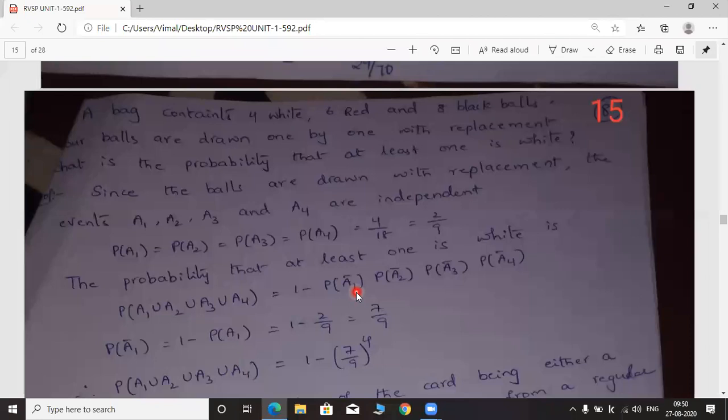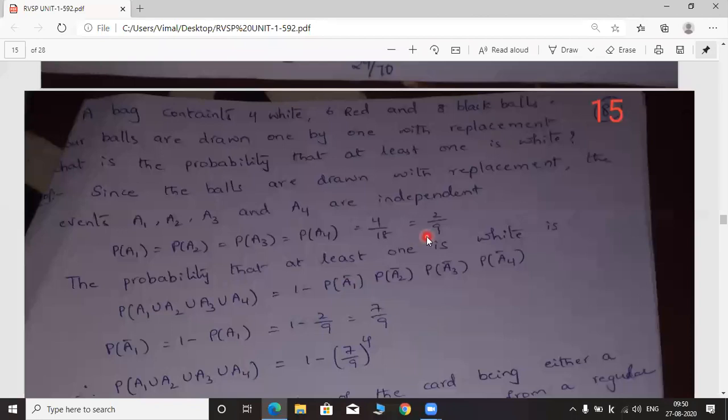Similarly, P of A2 bar means probability of getting a ball which is not white, and P of A3 bar means probability of drawing a ball which is not white. Not white means it may be red or black. That is not important here. So first of all, we take the complement for all those events and subtract the value from 1. Then you will get this one.